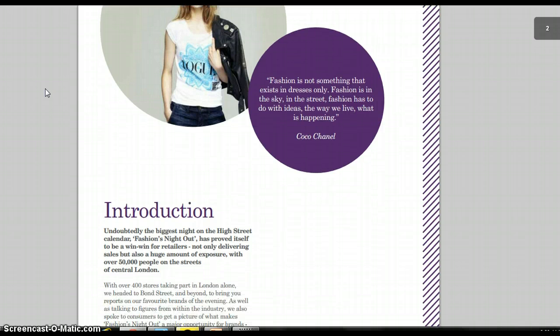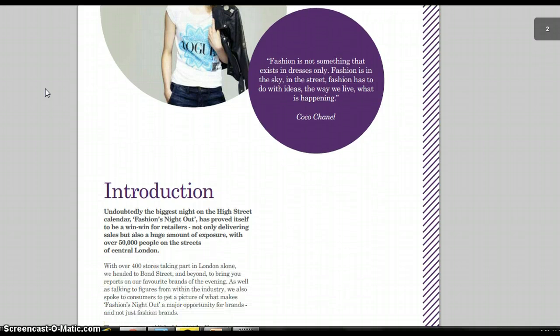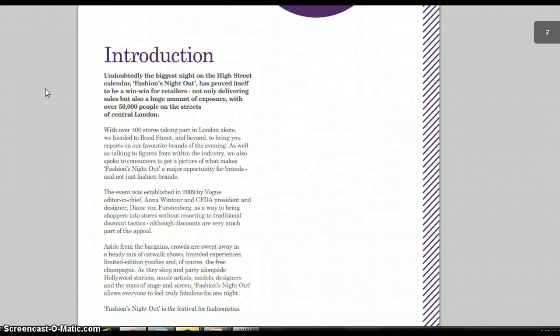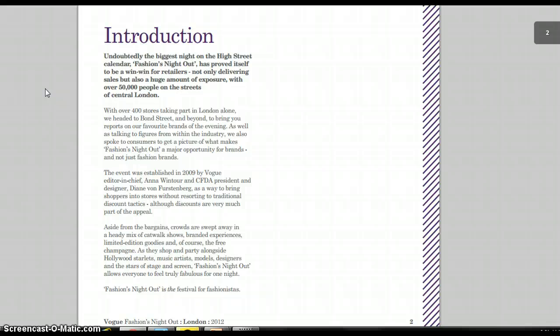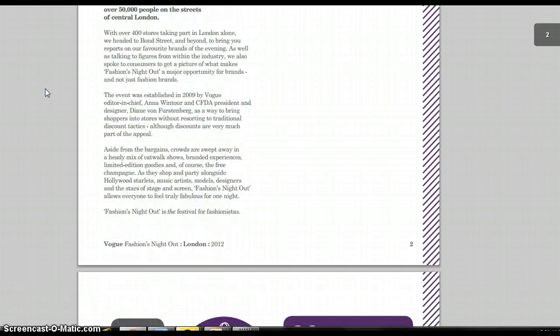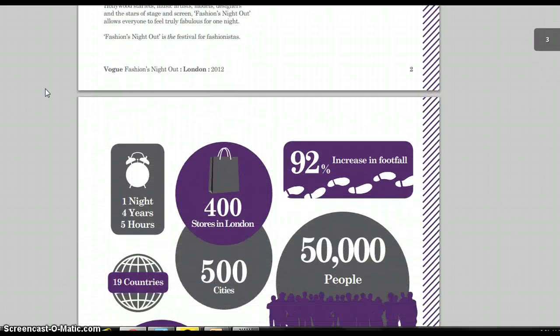And as you continue to scroll down, you notice that the introduction is extremely wordy. It looks like they could have copied and pasted an entire magazine article page and placed it on the PowerPoint slide. And being that it's for Fashion Week, if I were someone who was looking at this PowerPoint and was just interested in what happens at London Fashion Week, what I can do there, I wouldn't want to have to sit and read through so much text just to figure out what it's about and what's going on.